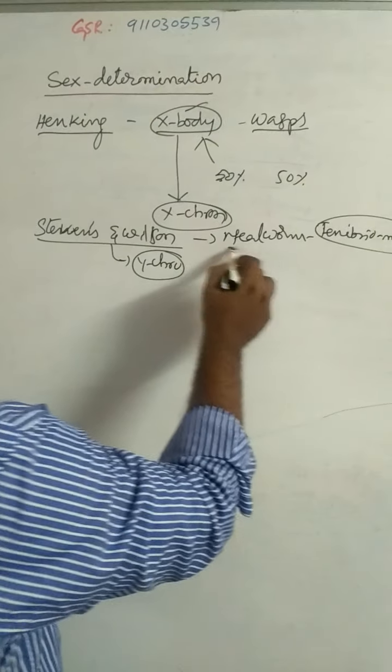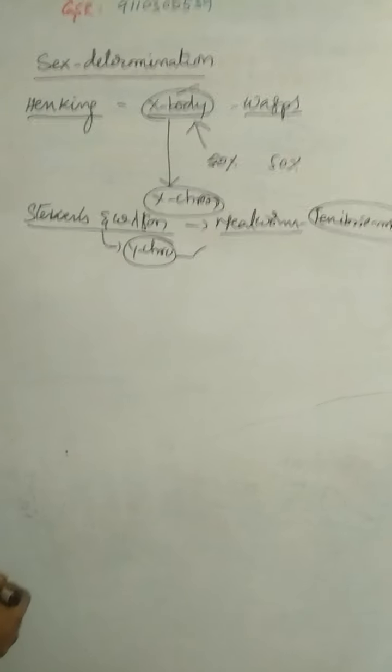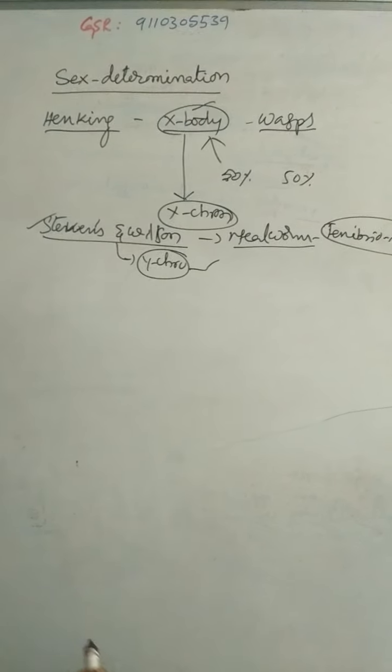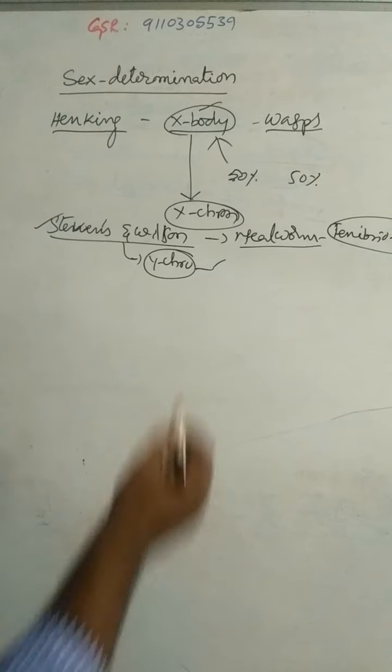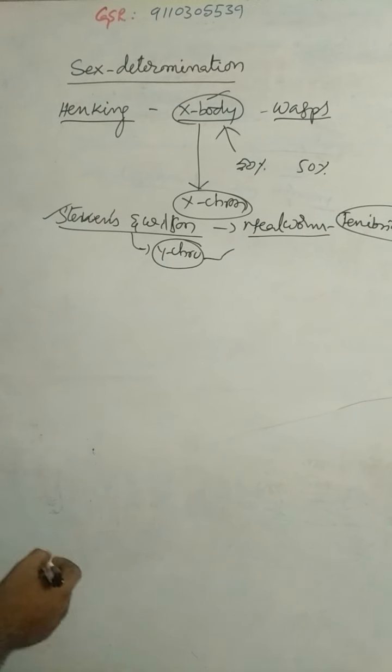In these organisms, the Y chromosome determines the sex. That is about X and Y chromosomes.